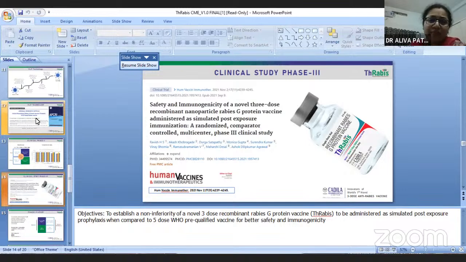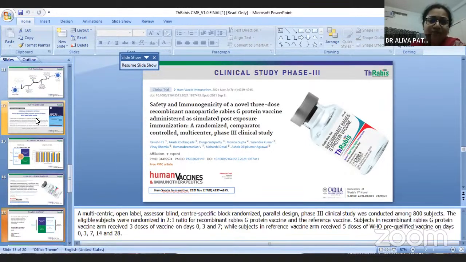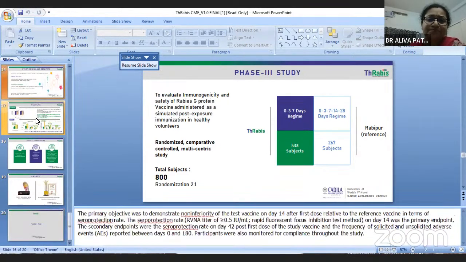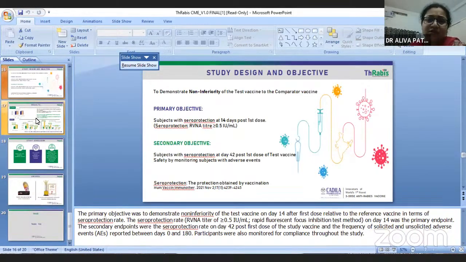It is a randomized, comparator-controlled, multicentric study. In phase 3 they have proved that this is very effective, because we have concluded the efficacy of this vaccine under the phase 3 trial. So these are the study designs.